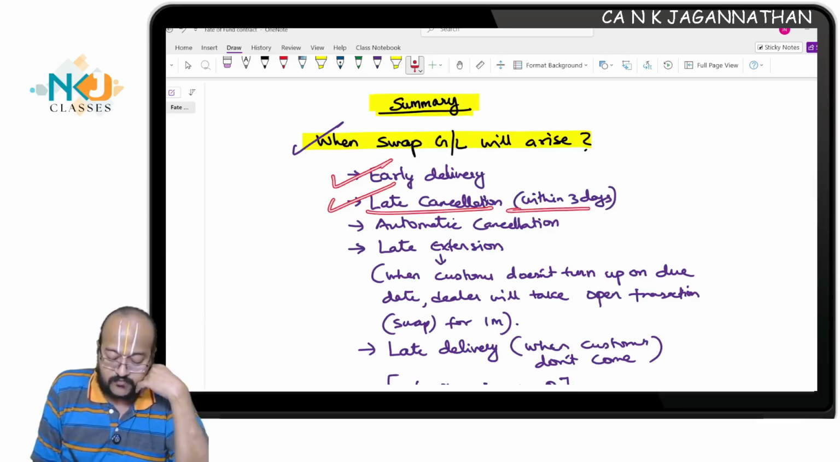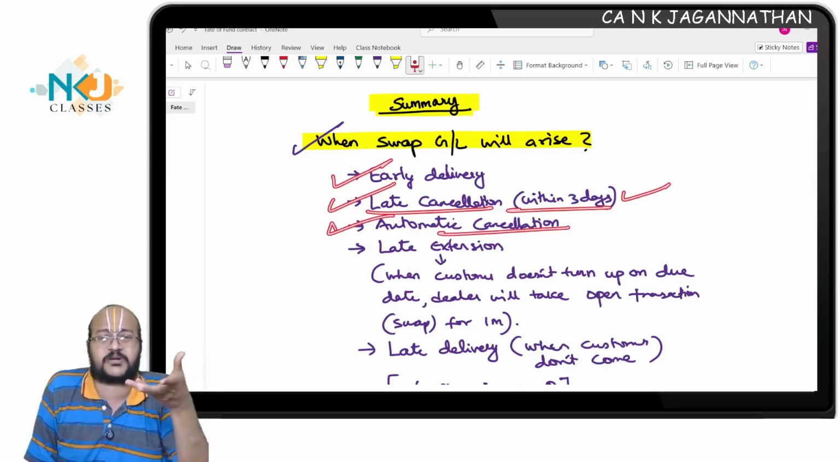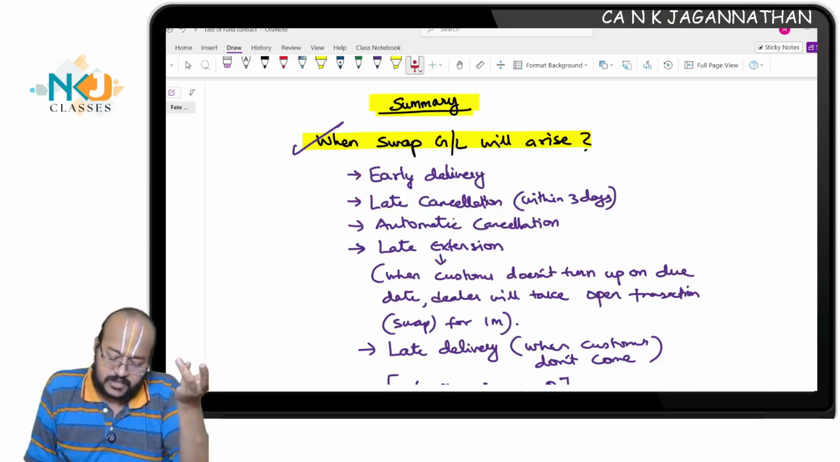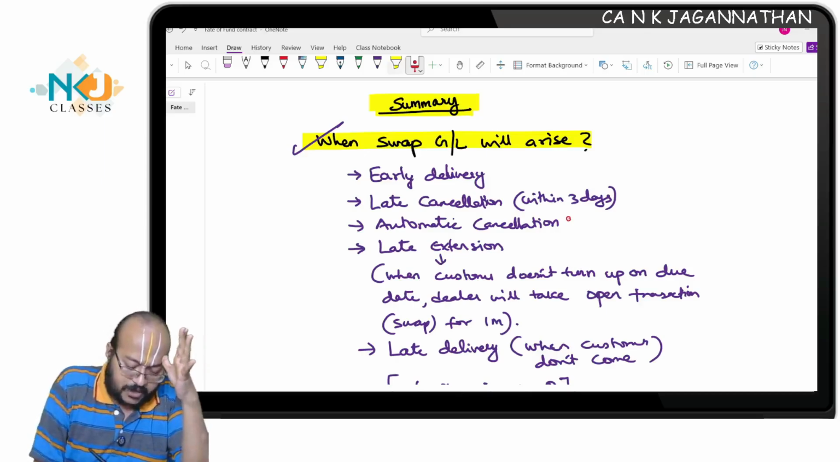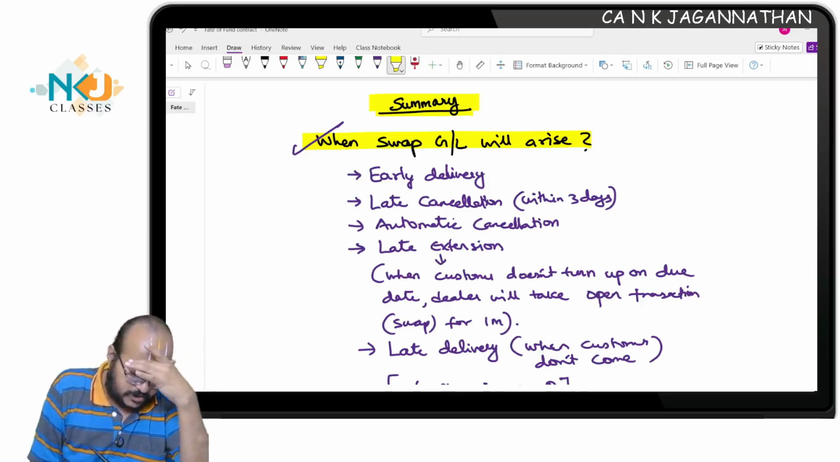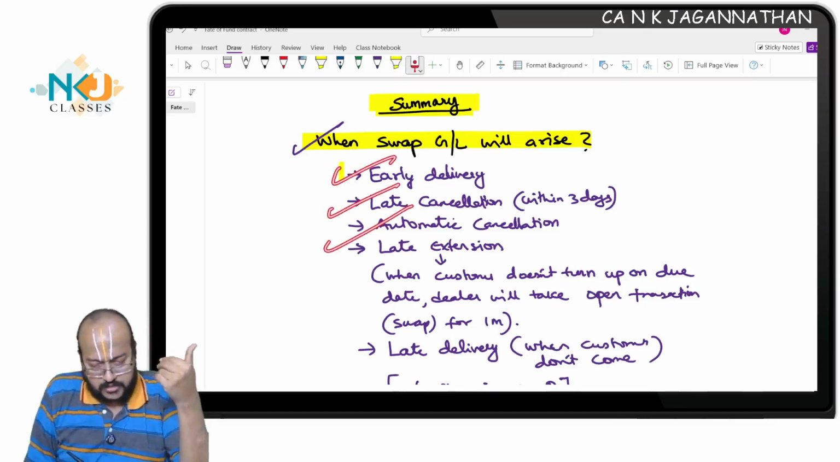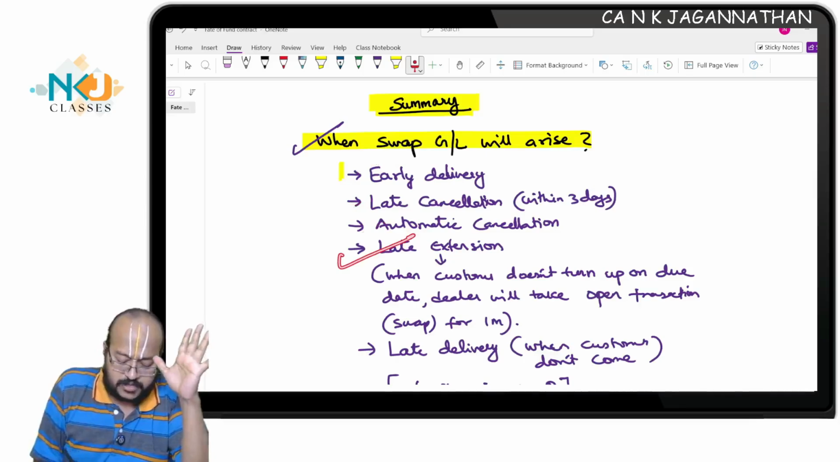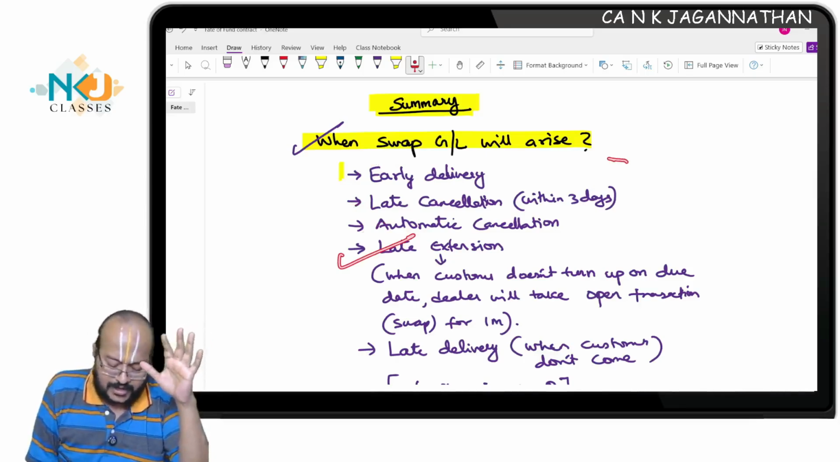Late cancellation within 3 days, it will be there. Automatic cancellation, which means irrespective of when the customer is coming, there will surely be swap gain loss. Are you all understanding? So there will surely be swap gain loss. Here in automatic cancellation, swap gain loss will be there, and late extension will be there. These 4 cases, and late delivery also.